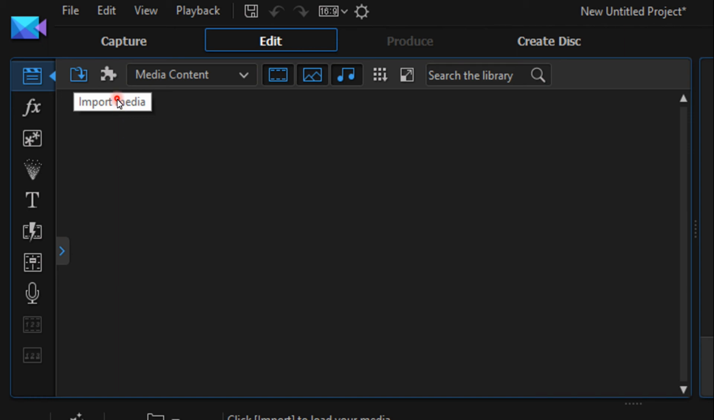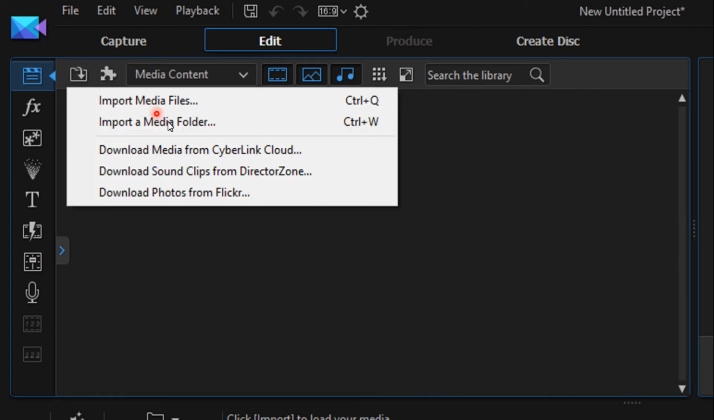So here it has some types. Import media files means you can select one or two files, or you can select some files. Import media folder means you can open the whole folder. That's what I already told you: keep all the files in a single folder. And it has some other options.